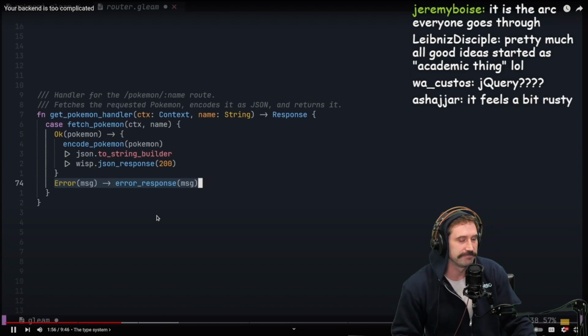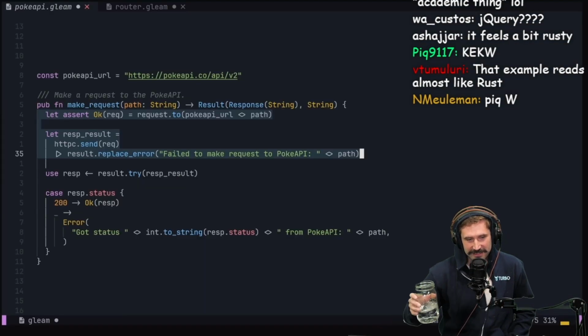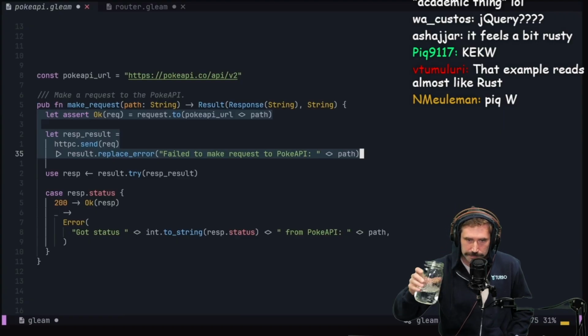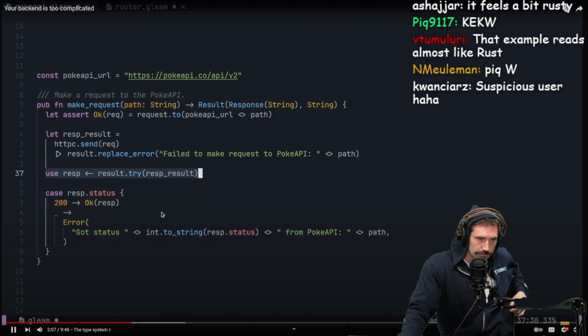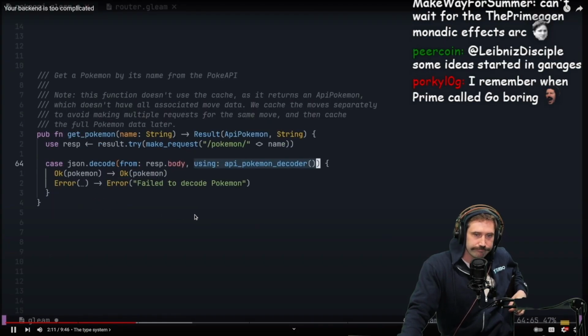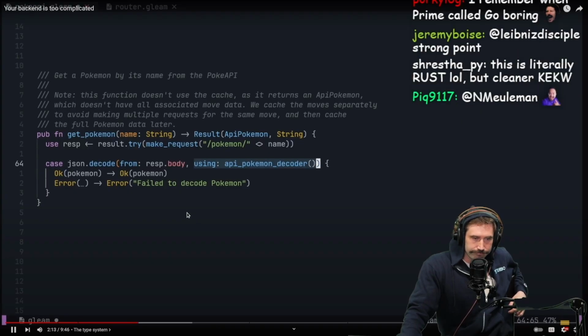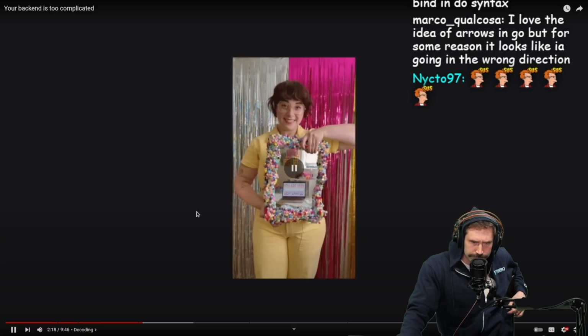I do like this. All of this code is very simple to read, very simple to write, and doesn't blow up in your face. The code for calling the Poke API is also very simple. We use the Gleam HTTPC library to construct and make a request, and then handle both the request failing and non-200 error codes. Then, we use the Gleam JSON library to pass the result into the API Pokemon type. Since Gleam is statically typed and doesn't support macros or reflection,